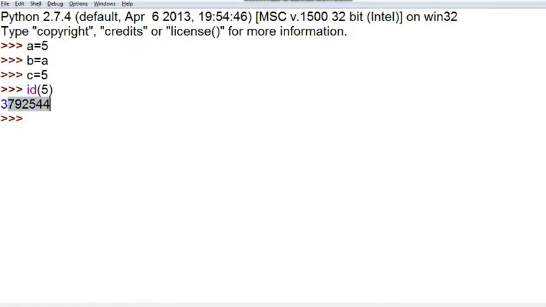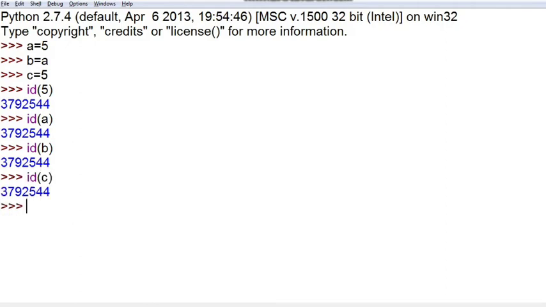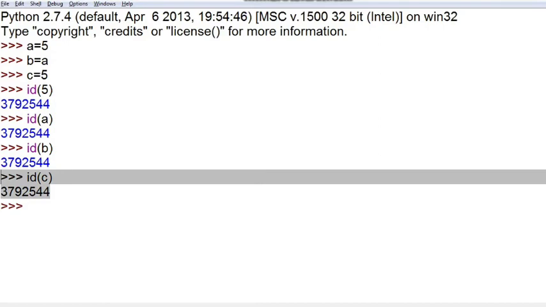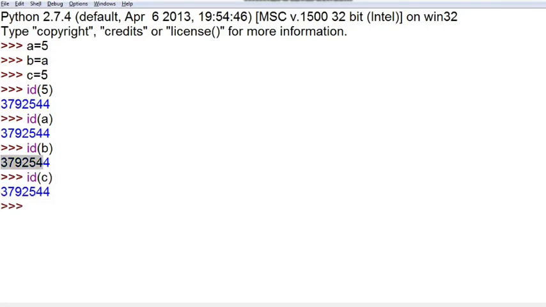Now if I want to see the address of a, it will give me the same cell reference, and if you see the reference of b, it will give you the same answer, and if you see the reference of c, again it is going to give you the same answer, because all the objects storing the same value will denote the same cell reference. The same cell reference is provided to them in immutable types.